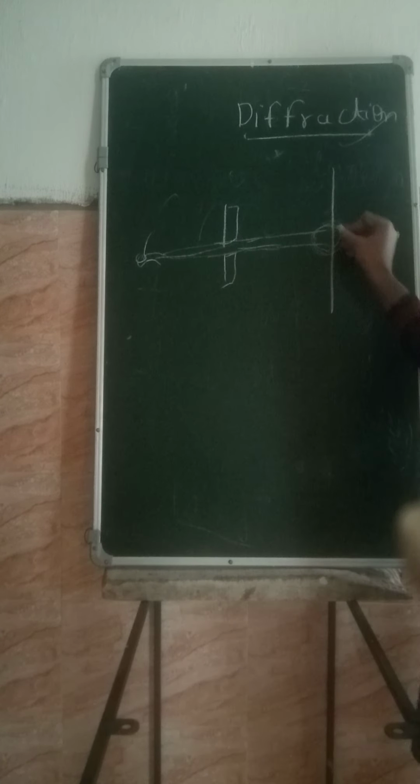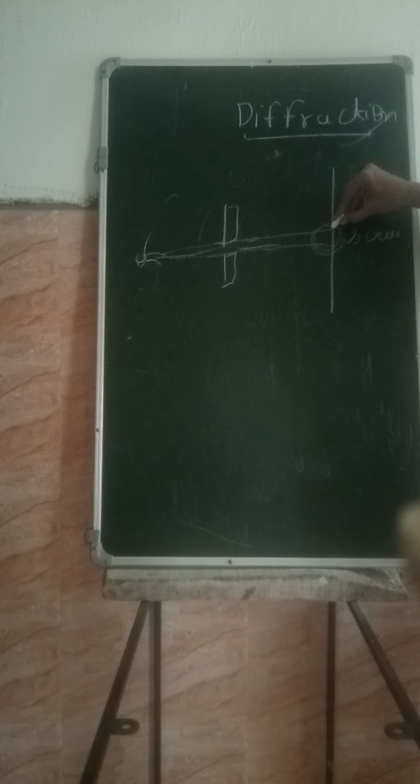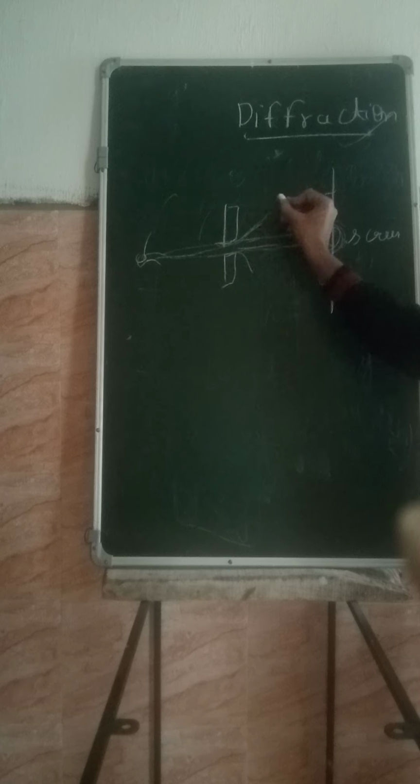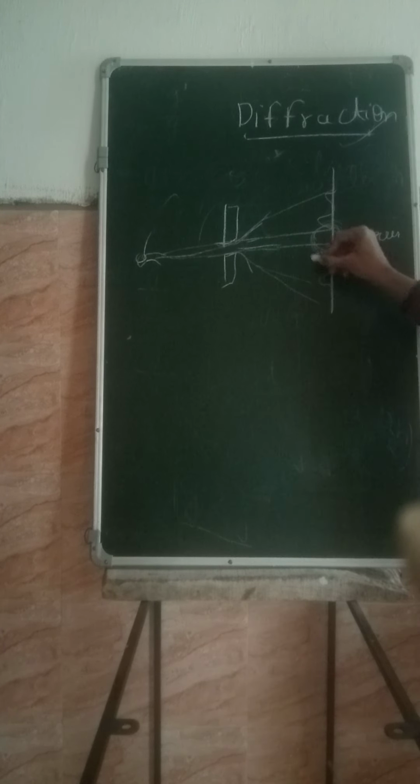But instead of this part, we also observe some light in this part also. Though the intensity is very less, we still observe light over here. How can this be possible? This can only be possible if light bends through these obstacles.